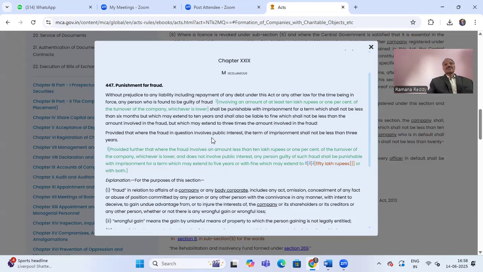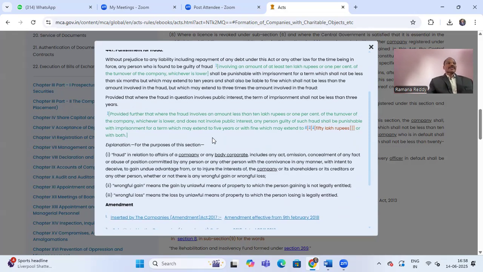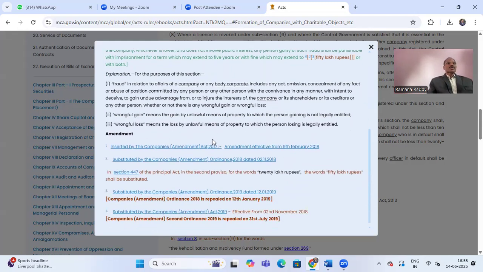So promoters or every officer has to be very cautious dealing with the Section 8 company. So what is fraud? This is also explained in Section 447.